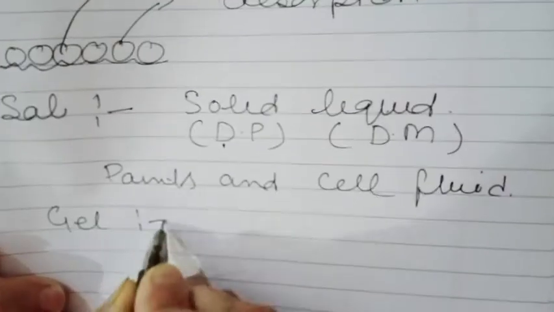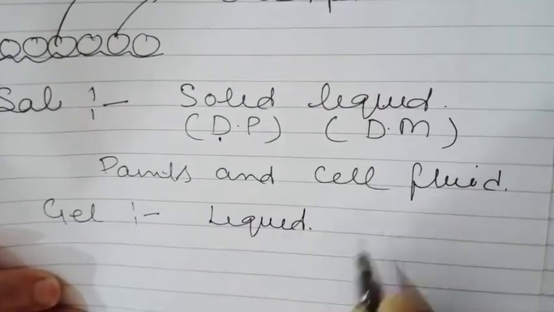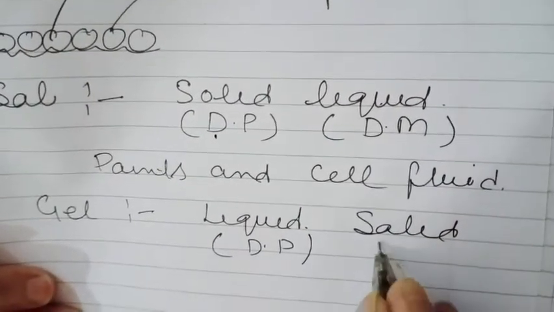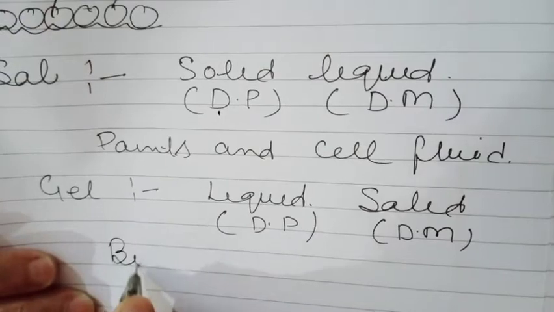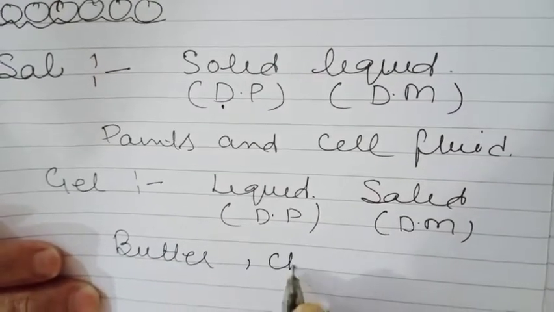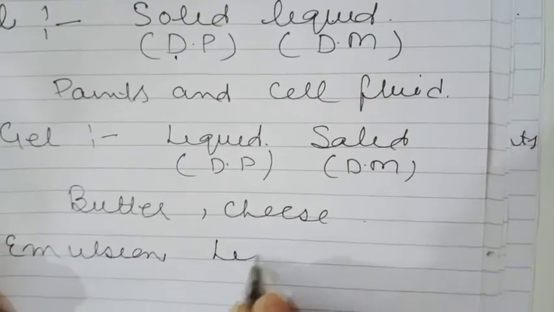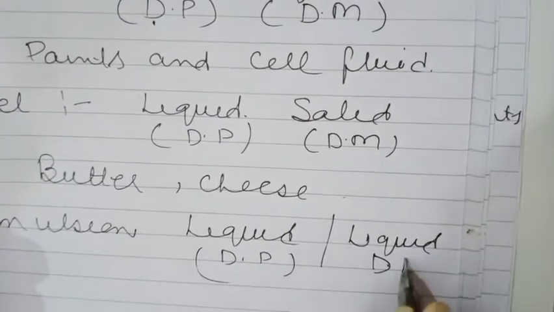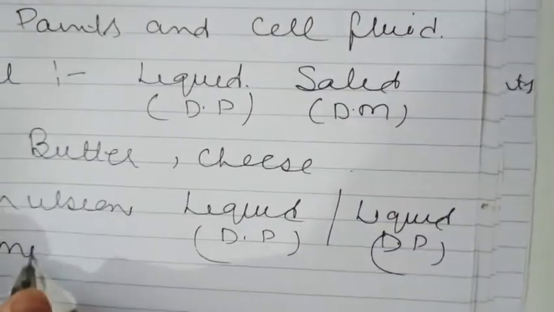Second part is gel. In case of gel, we have liquid in solid. Here the dispersion phase is liquid and medium is solid. And the typical examples are butter, cheese, etc. One more term is also used frequently, that is emulsion. Emulsions are colloidal solution of liquid in liquid. That means in this case both dispersion phase and dispersion medium, they are liquid. And the typical examples are milk, blood, etc.